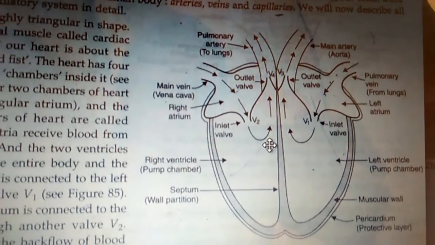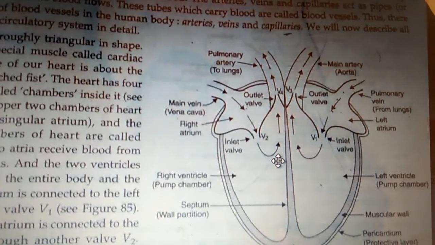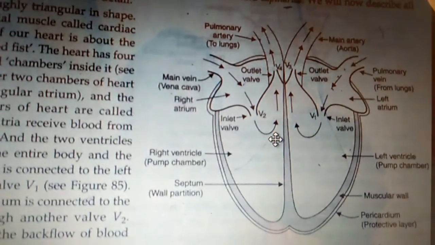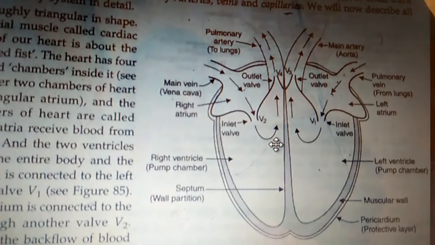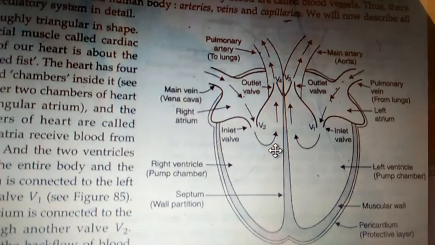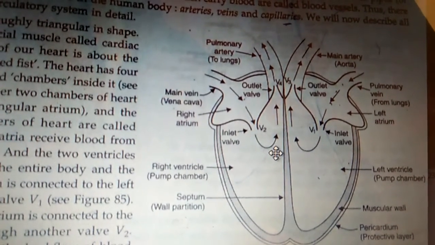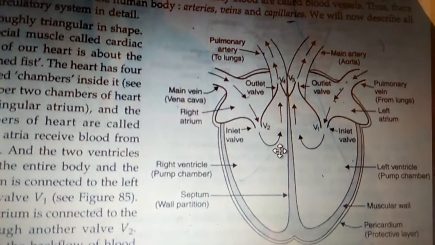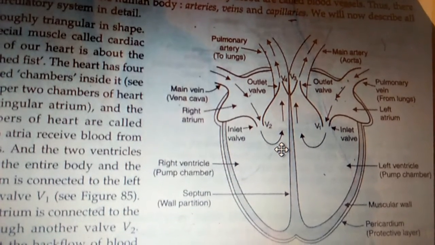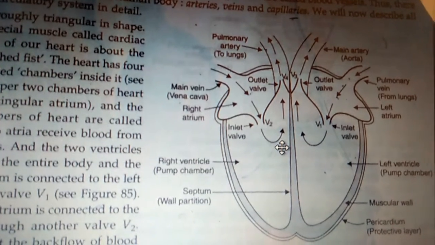Now the atrium receives the blood from the veins, and this blood in the atrium enters into the ventricle through the valves. So there are valves between the atrium and ventricle, and the ventricle passes the blood towards the body parts. So the human heart is made up of cardiac muscle. It has four chambers. The upper ones are called atria, the lower ones are called ventricles. There are valves which open from the atrium towards the ventricle.